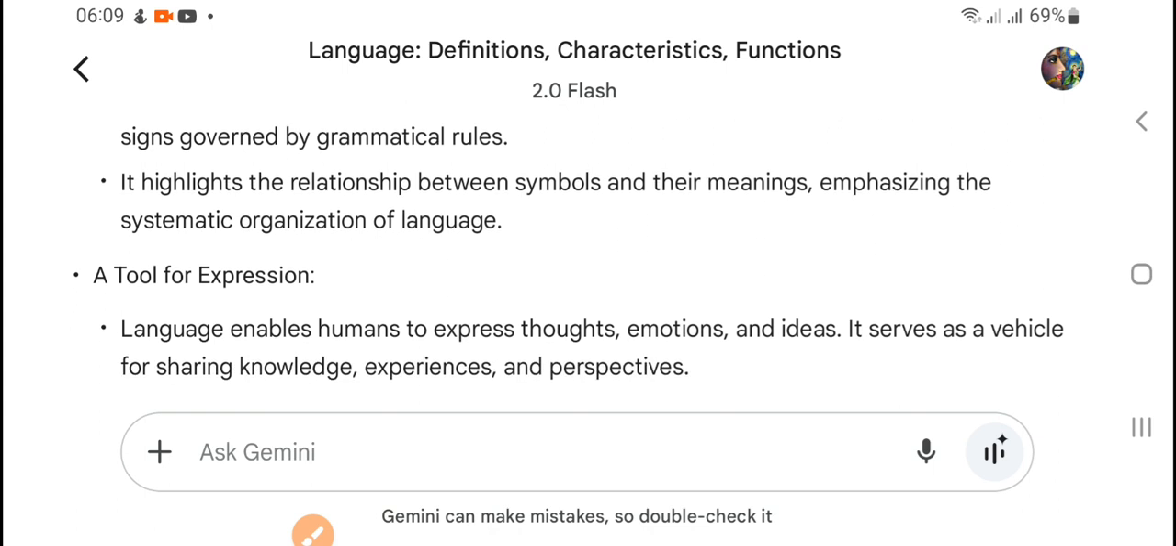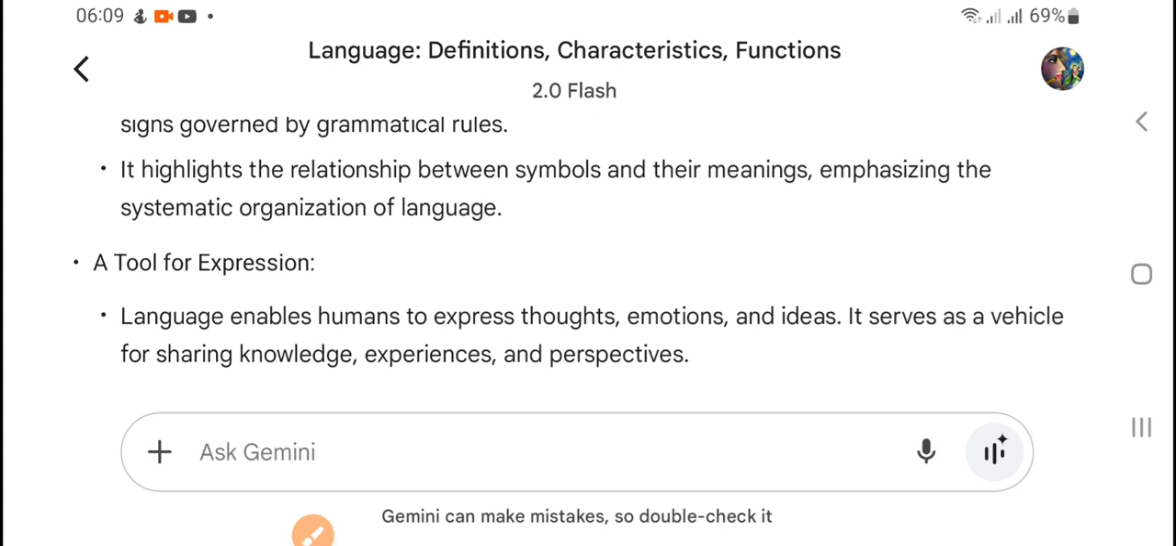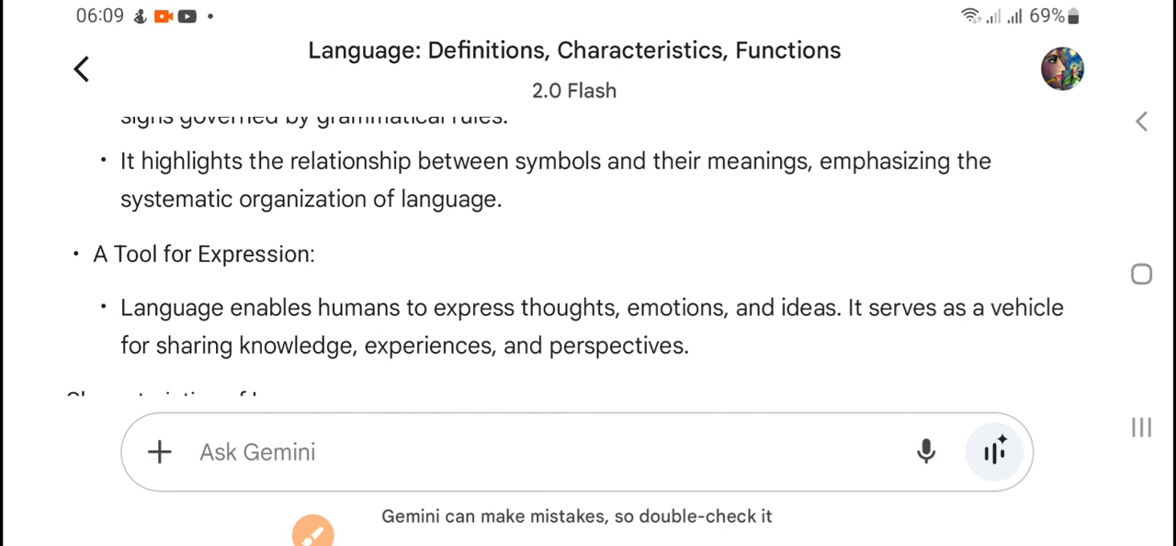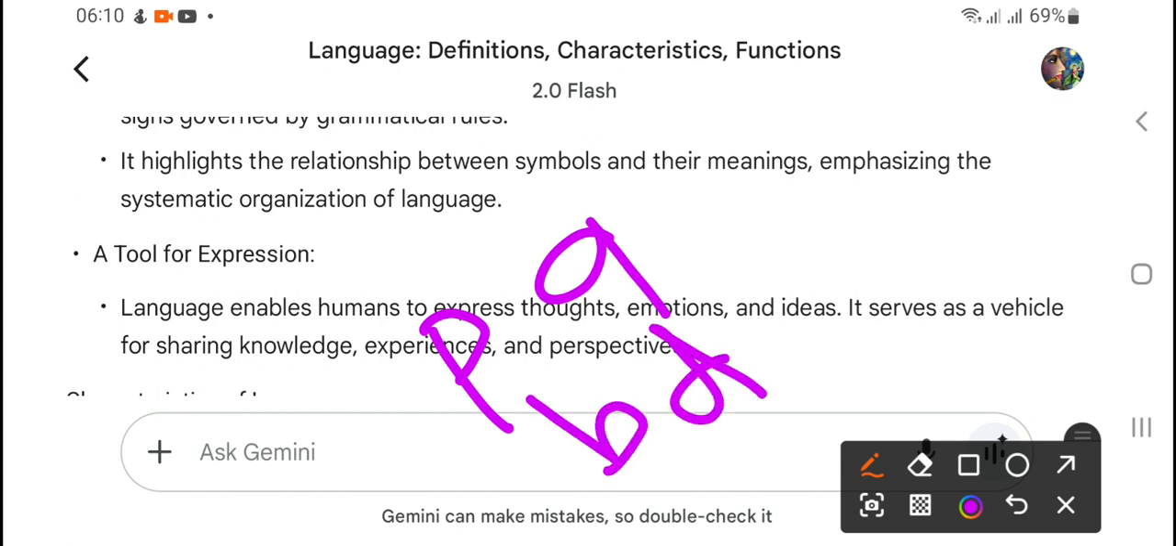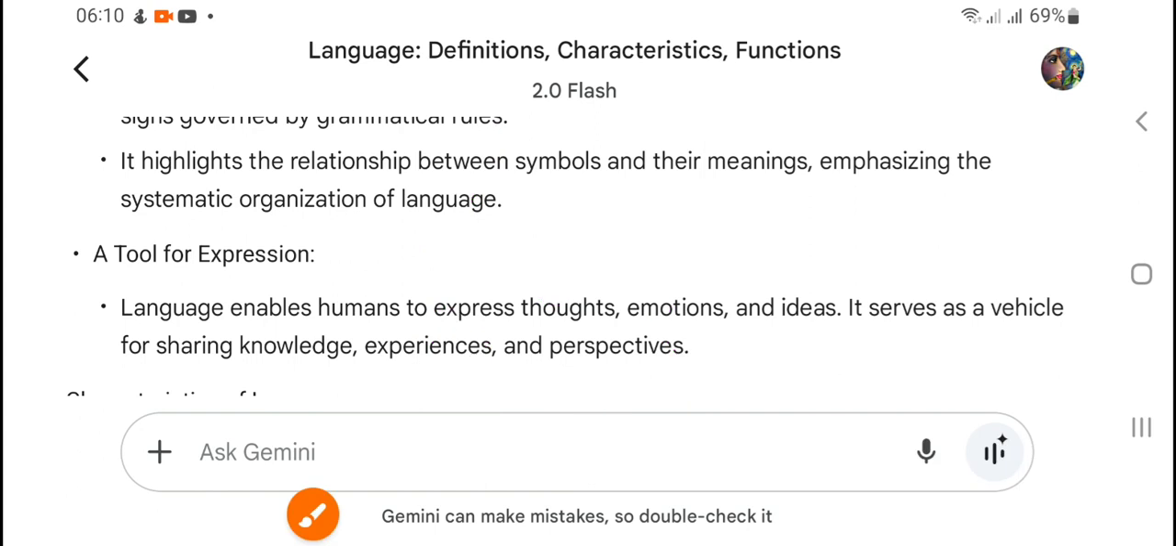Now, it highlights the relationship between symbols and their meanings, meaning what the symbol is and what the meaning is, right? It emphasizes the systematic organization of language, symbols and their meaning. So a very good example, again and again I'm telling you, you can give this example: different directions and different positions of the half bubble mean different symbols, and different symbols have different meanings, right? This is a great example you can quote and write.